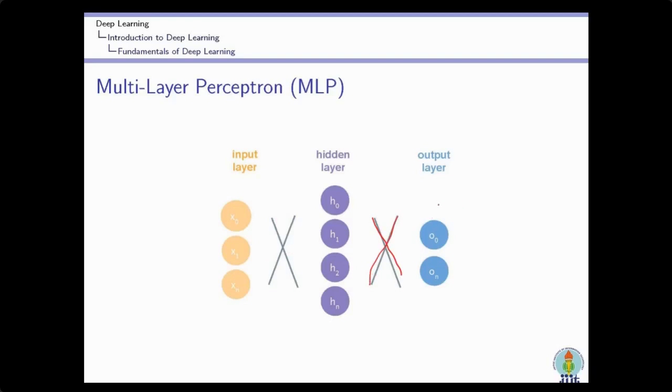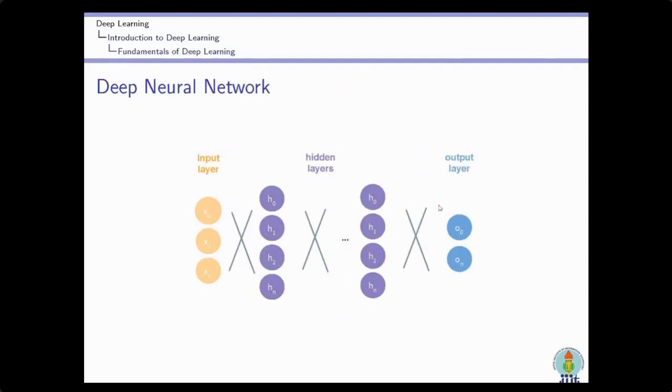Now what happens if I increase the number of layers? If I increase the number of layers, then it becomes a deep neural network. This deep neural network, as I have already told you, is not a new concept. It is an old concept. It is an extended version of the neural network where we have our input layer, we have the output layer, and we have added a number of hidden layers. That means now we are able to extract more features, millions of features we can extract, and on the basis of those millions of features, we are able to select the minute features that may be helpful.